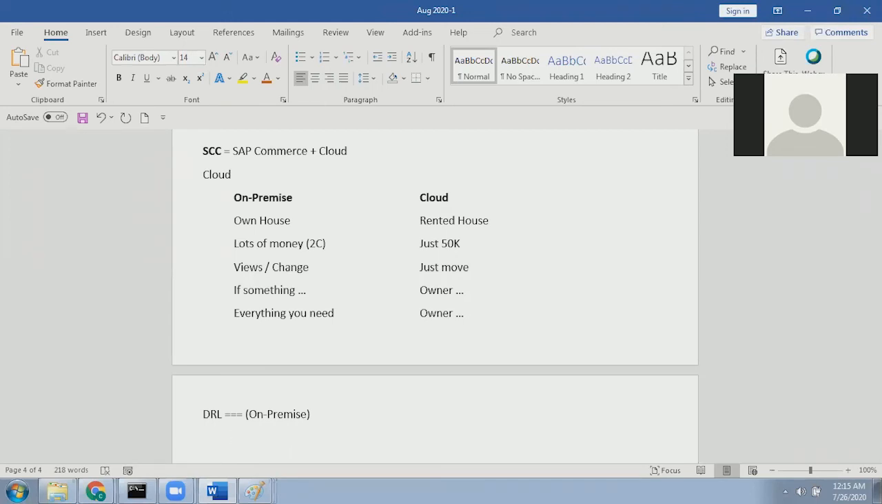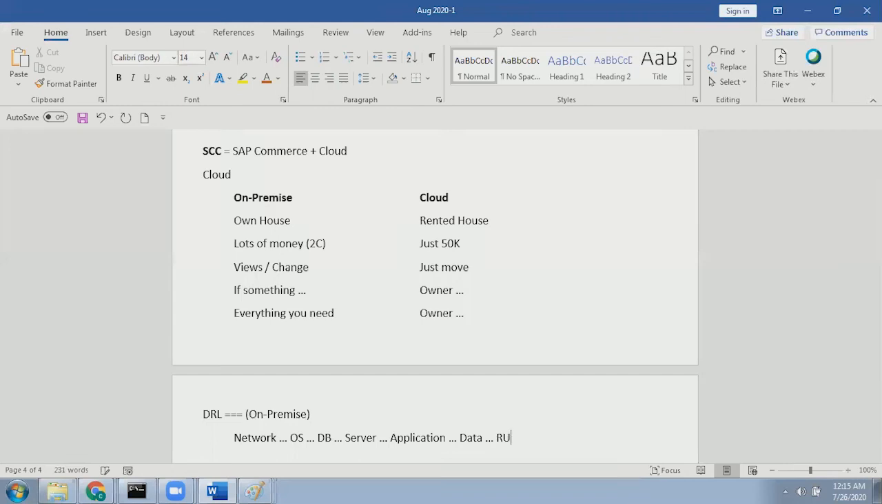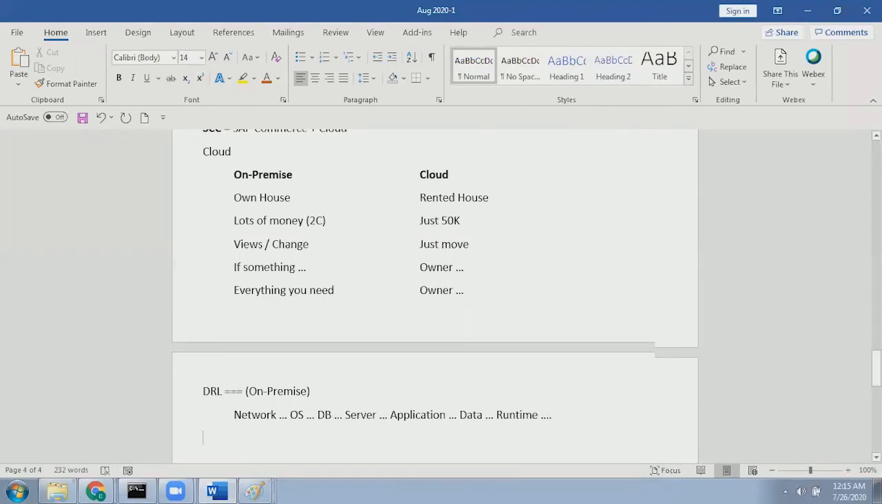Software. Okay, minimum network should be there. Minimum operating system should be there. Minimum database should be there. Minimum server should be there. Minimum application you need to code it. Minimum some data should be there. License. Okay, excellent. Minimum some runtime environment is required, whether it is a Java runtime or a .NET runtime, whatever may be the runtime. Like this, these are the minimum things required to develop a project.